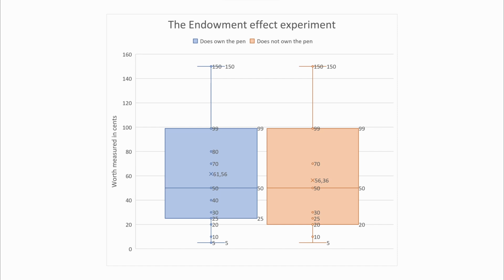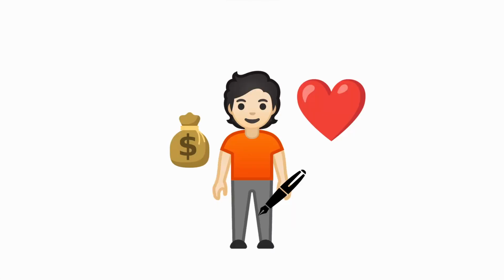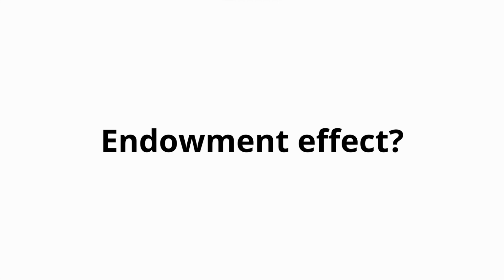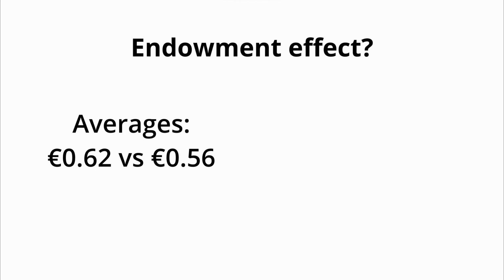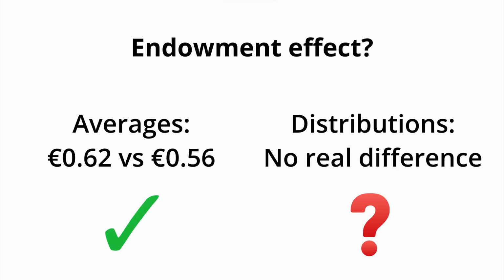It could be that in this experiment, the participants didn't have enough time to become attached to the pen, and that therefore the endowment effect does not show. Therefore, from this experiment, we cannot conclude with certainty whether the endowment effect exists. When only looking at the averages, the people that owned the pen valued it slightly higher, but when looking at the distributions, no real differences can be found.